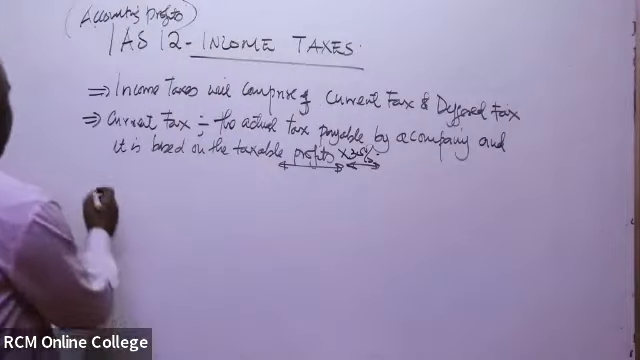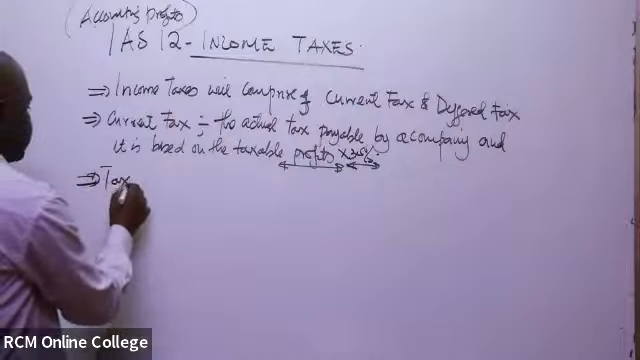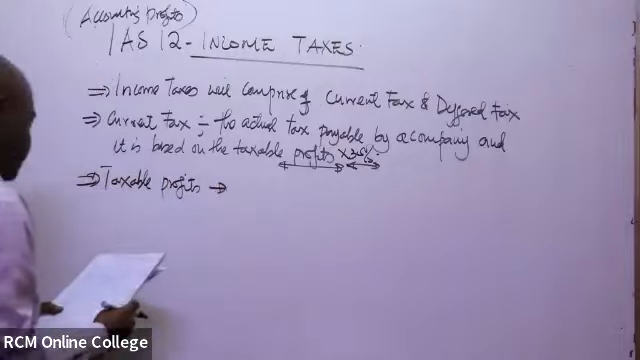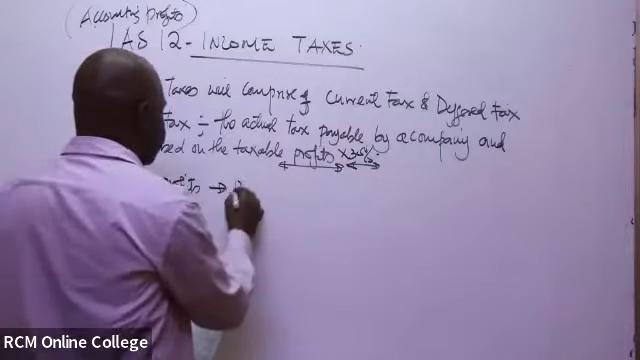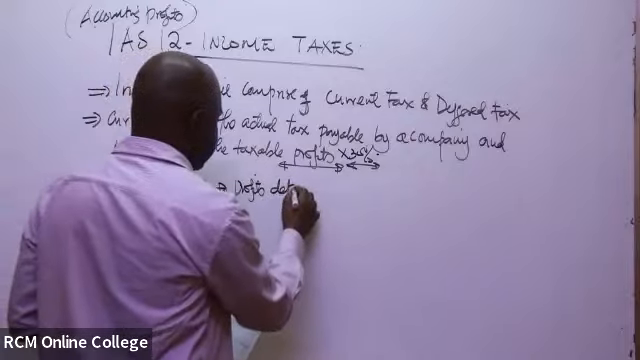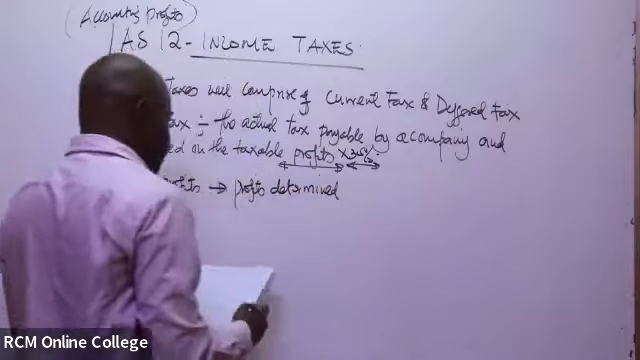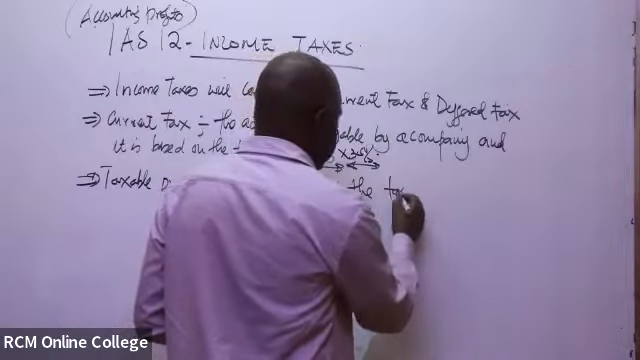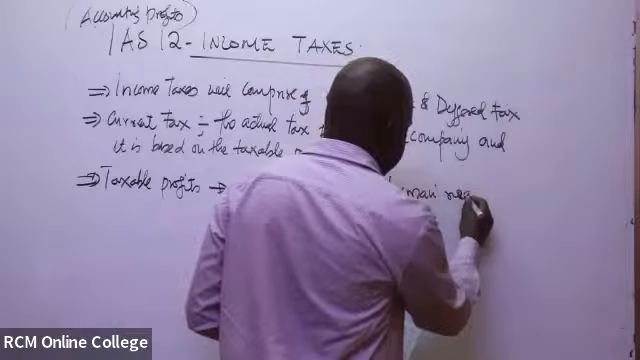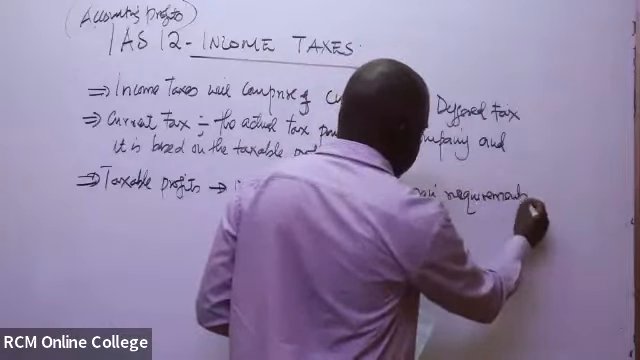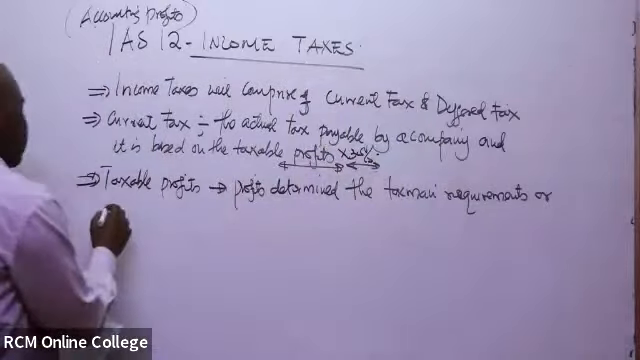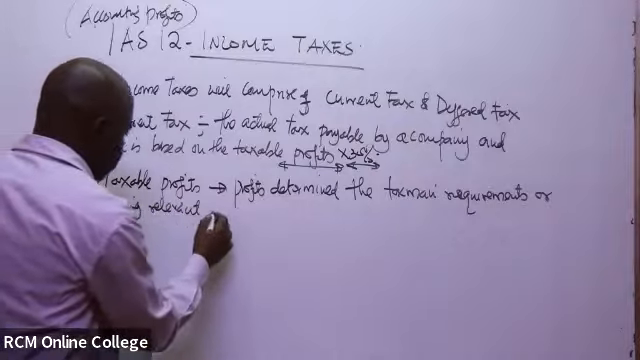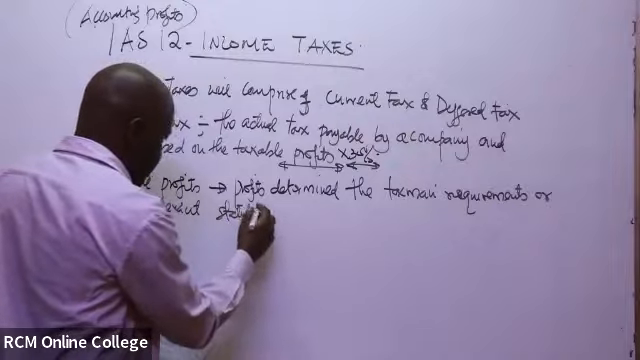So now, I think there's a term that has just emerged here, so we can define it. What are taxable profits? Taxable profits, you can say, are profits determined using the taxman's requirements, or using the relevant statutes on tax.